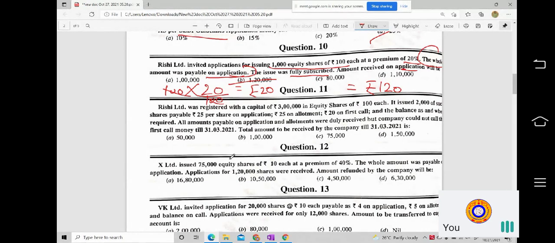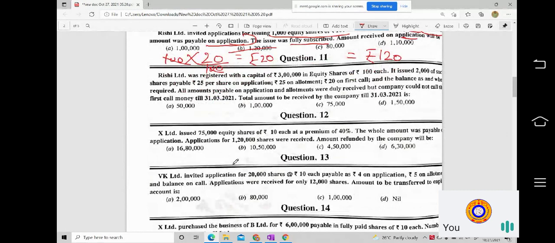Okay. Moving on to question number 11. Rishi Limited was registered with a capital of rupees 3 lakh in equity shares of rupees 100 each. So they said what the registered capital is and what type of capital it is. It is on equity basis, and the face value is given as 100 rupees each.